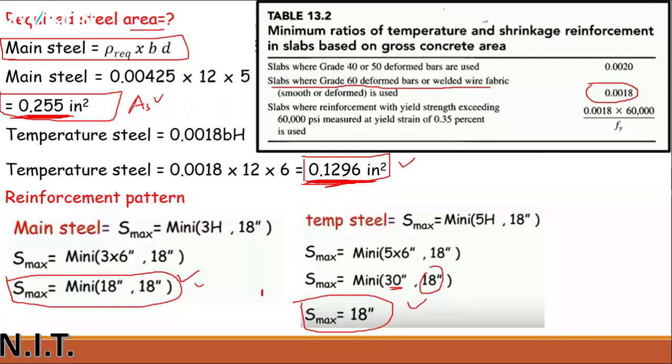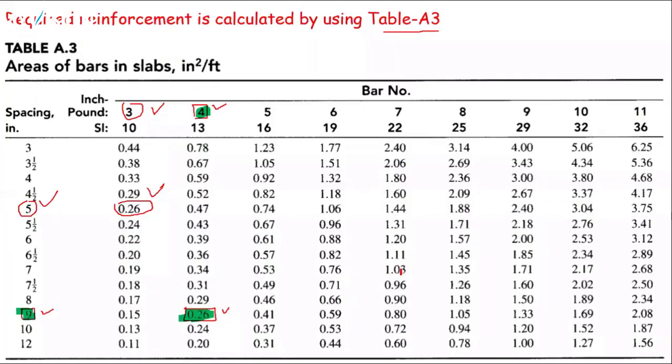0.1296. Where is 0.1296? Mr. Fario, please help me. So how about 0.13? Yes, 0.13 is the correct answer.